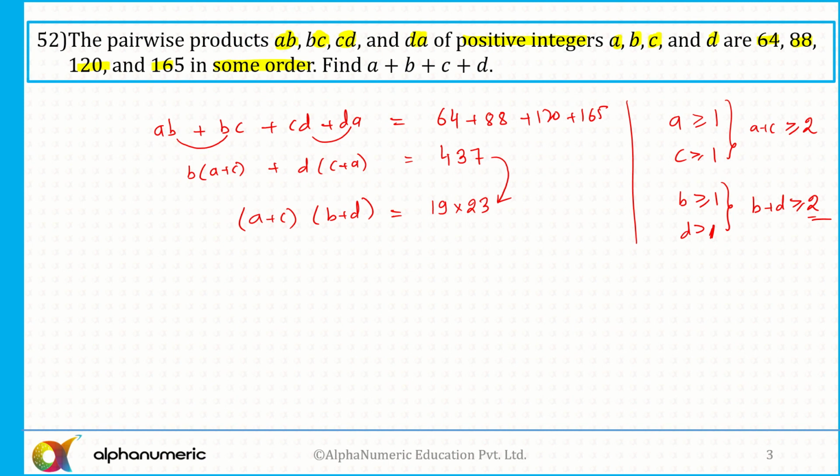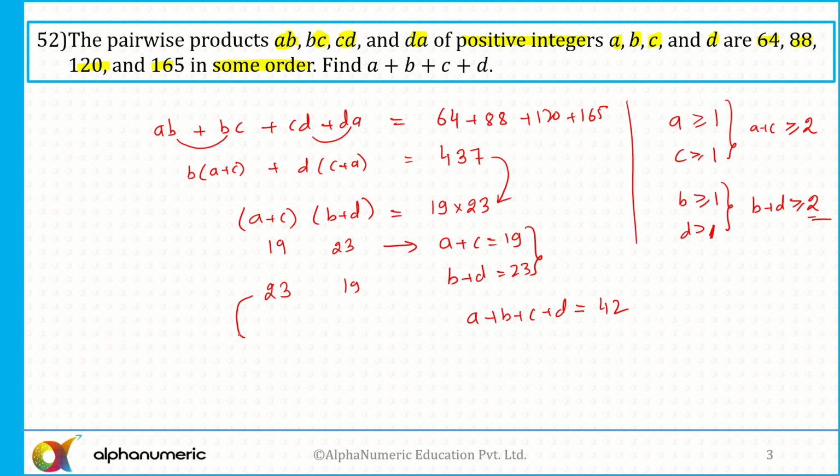Now, which is 19, which is 23, we do not know. But still we can find out our answer. If I say A plus C is 19 and B plus D is equal to 23, or the other way around, in both the cases the sum will be equal because the order is not important. In the first case, A plus C equal to 19 and B plus D equal to 23. So add these two and I'll get A plus B plus C plus D, and 19 plus 23 is 42.